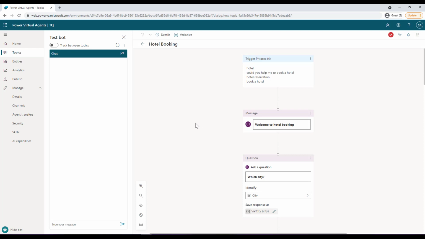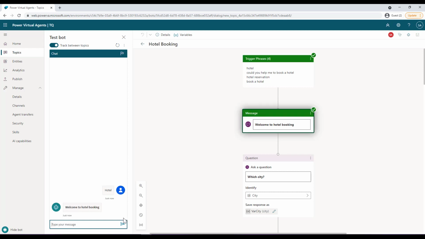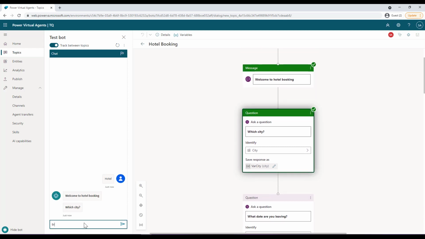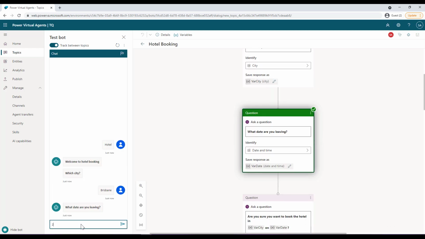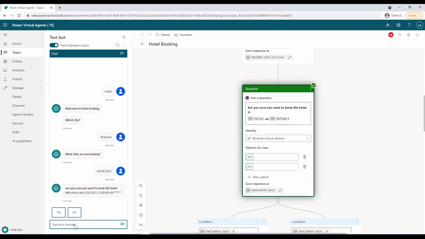So I can test this bot again. And if you want to track between topics, that means, for example, if you're redirecting it to another topic, it will take you through that flow as well. So, you can switch this on and then test your bot again. So let me just trigger the bot, and let me just specify hotel, and it will ask me the city. I will say Brisbane, and then it will ask me the date. I will say some date, and then, are you sure you want to book a hotel?